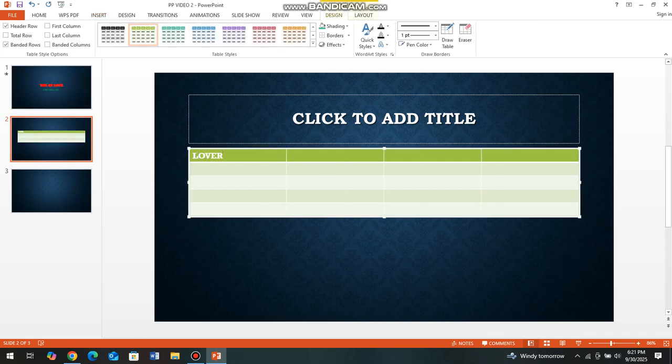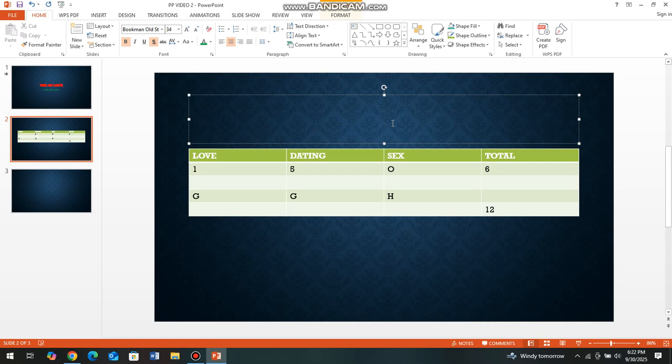So we have love. Let's put any data. Let's say dating. Let's say sex. Let's say total. You can put information that you have. Sex 0, total we say 6, and some more data which you can put, maybe letters and whatsoever. So under inserting, you can insert a table, and you can name the table. Let's say data collection. So you can add a table.